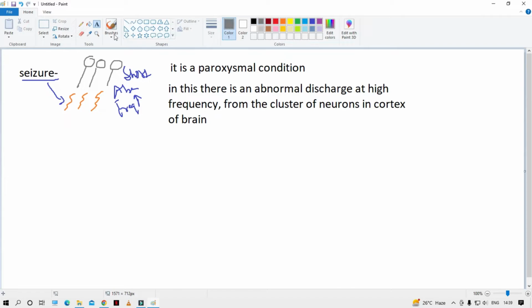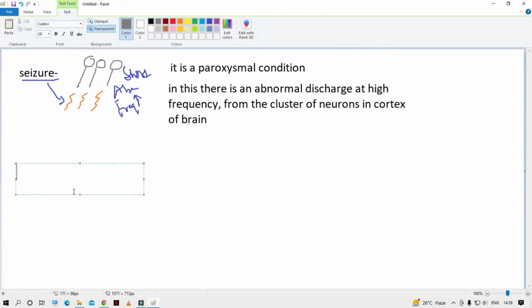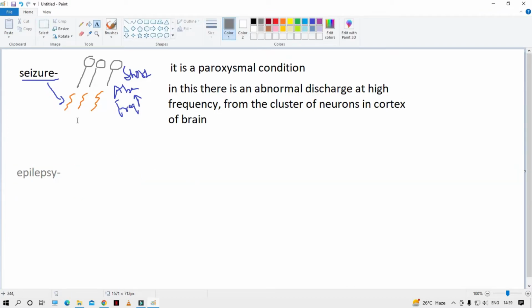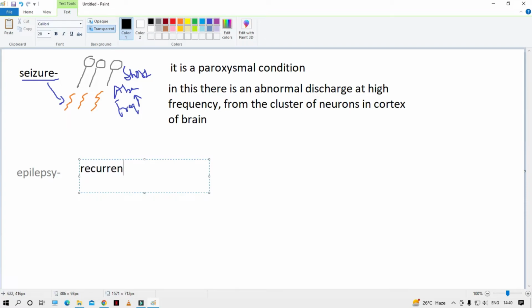Second, we will move to epilepsy. This is easy. Imagine a person is getting seizures again and again. That will be called recurrent episodes of seizure. Recurrent means something that is repeating again and again. So when the seizure starts to repeat many times, recurrent episodes of seizures, that is called epilepsy. The definition of epilepsy is simple: recurrent episodes of seizure.